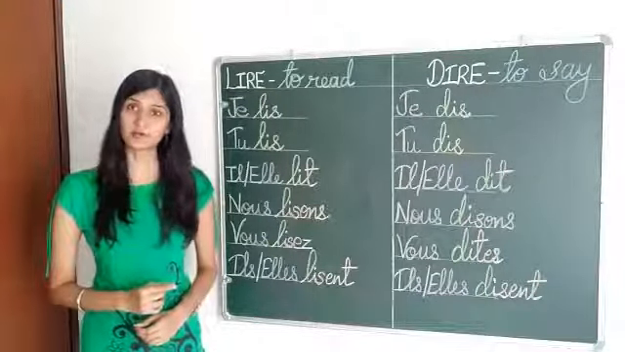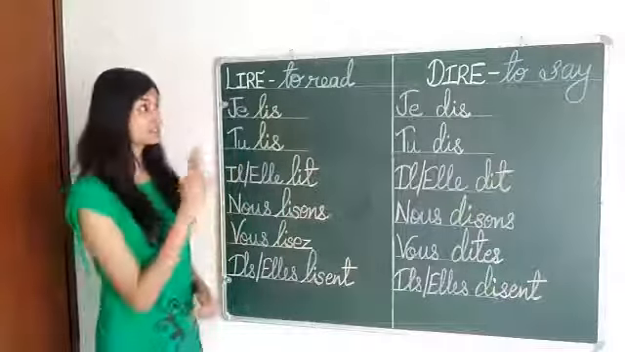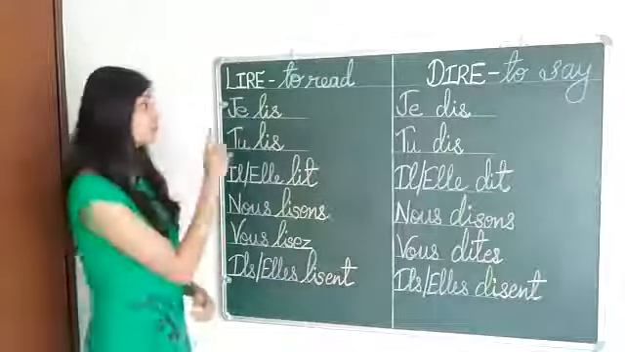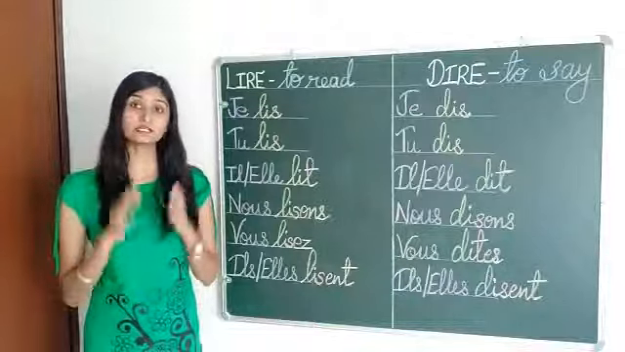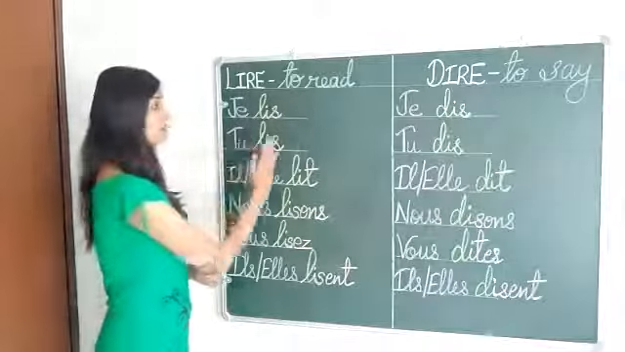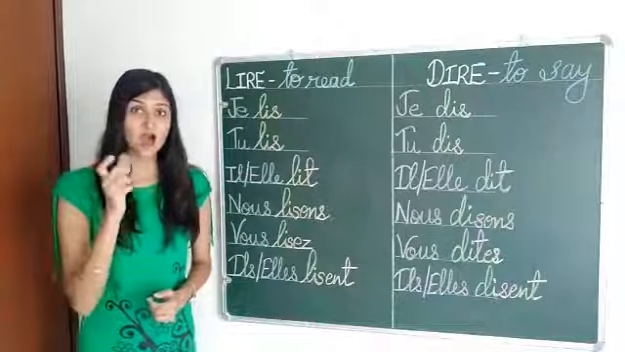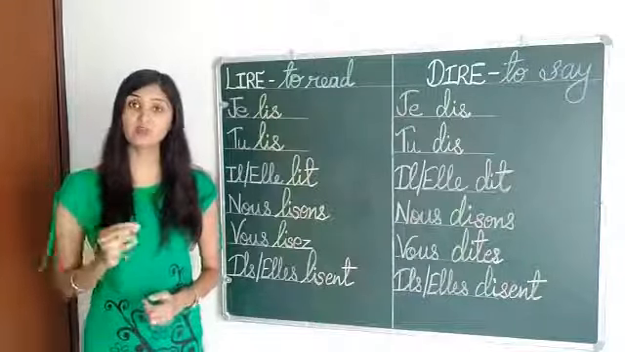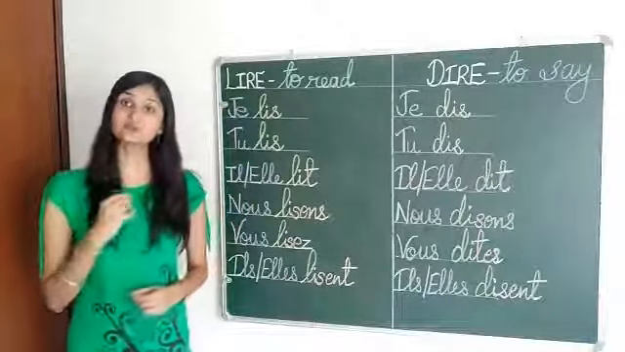Irregular verbs. Okay. Now, the first verb is lire and the second verb is dire. Both are ending with re. But as I have told you, re verbs are usually irregular verbs, so now I am going to tell you the difference between the radicals, how it will change, because these are irregular verbs. Now the first verb is lire, that means to read.